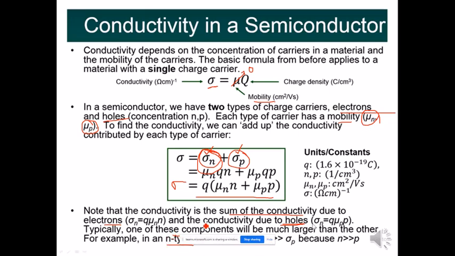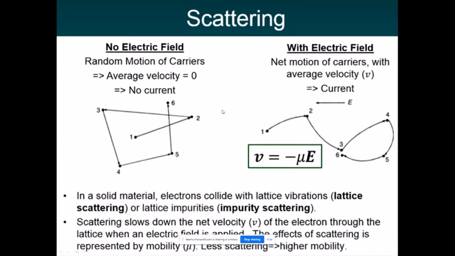If you are using n type material, then n will be much larger than p, therefore sigma n will be greater than sigma p, and vice versa. This we have already seen in the previous lecture; I have just repeated it.